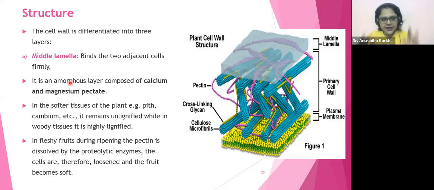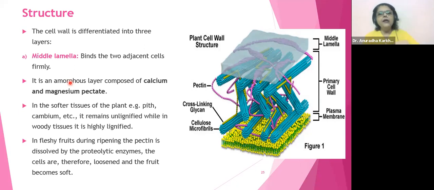Agreed? In the same way, the plant is going to be a multicellular structure. All these cells of the plant should remain in contact with each other, right? They should have a common adhering or cementing material. This cementing material is going to be called your middle lamella. So the space between the 2 adjacent cells will be filled up by a cementing material, which is middle lamella.